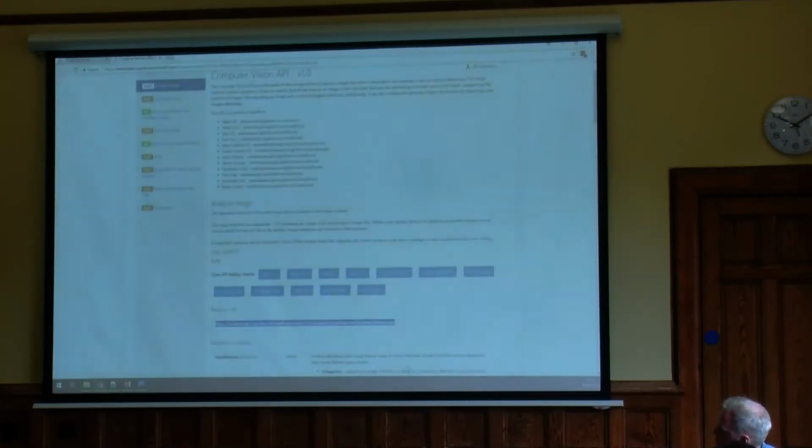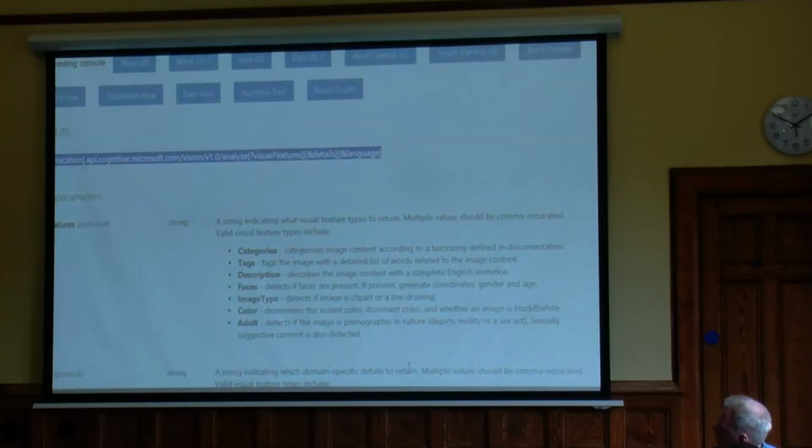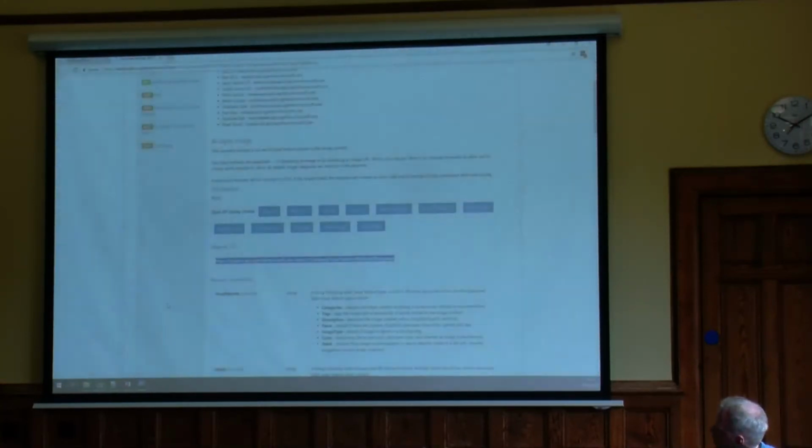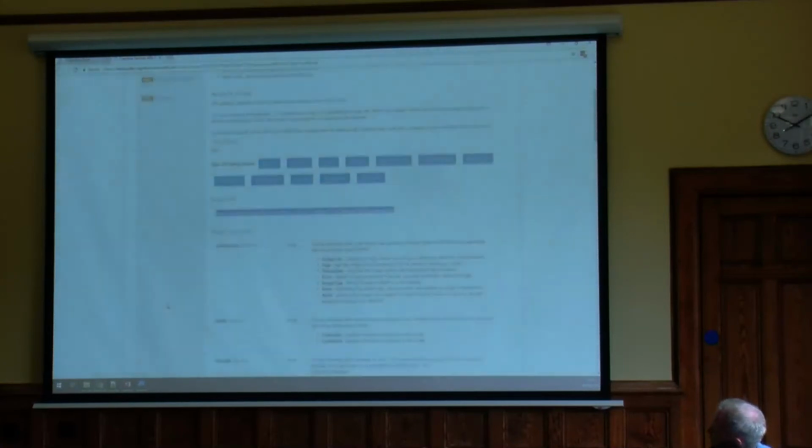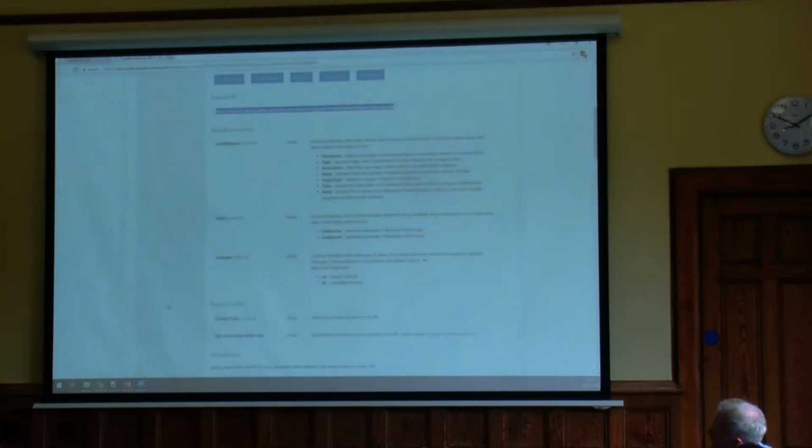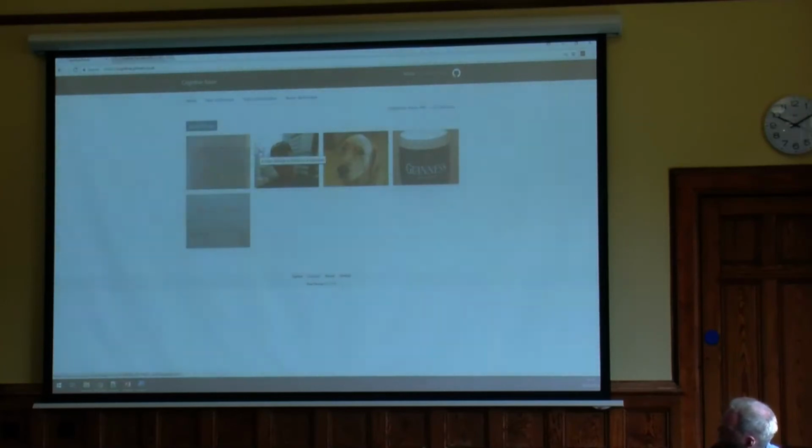Sometimes you need to provide some parameters, but generally not. Calling a URL, and where's my image? Whoop. I'm providing a key, your secret key, which is in the Azure portal. All of these APIs are available in the Azure portal for free.